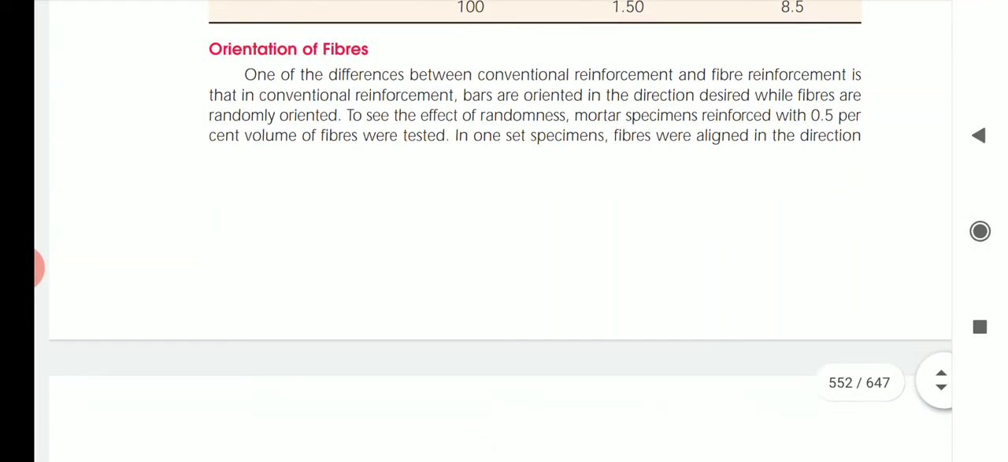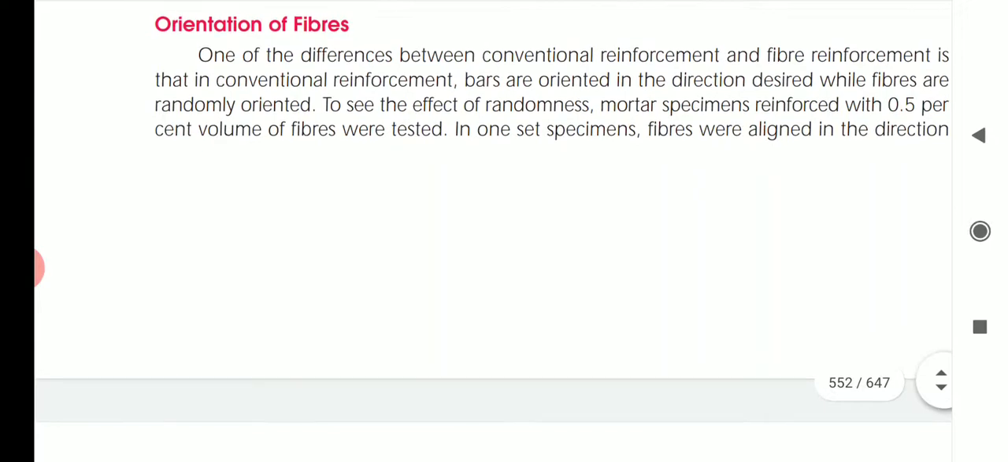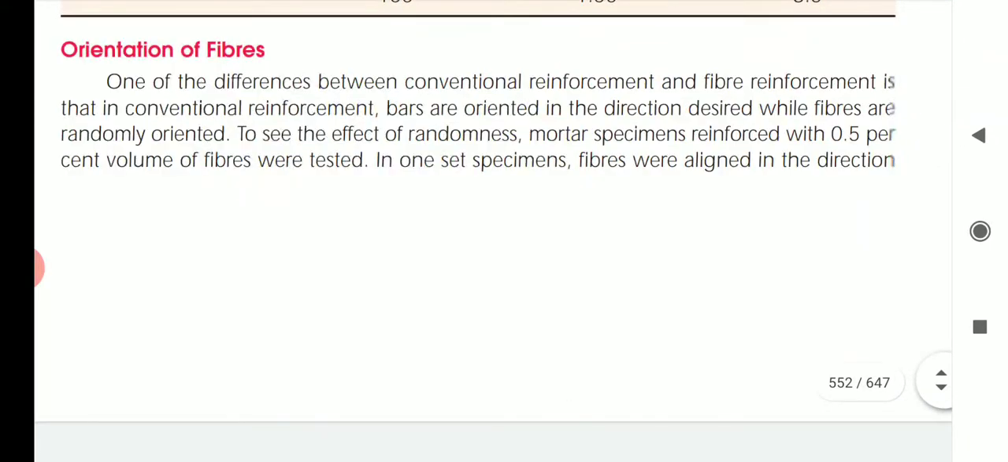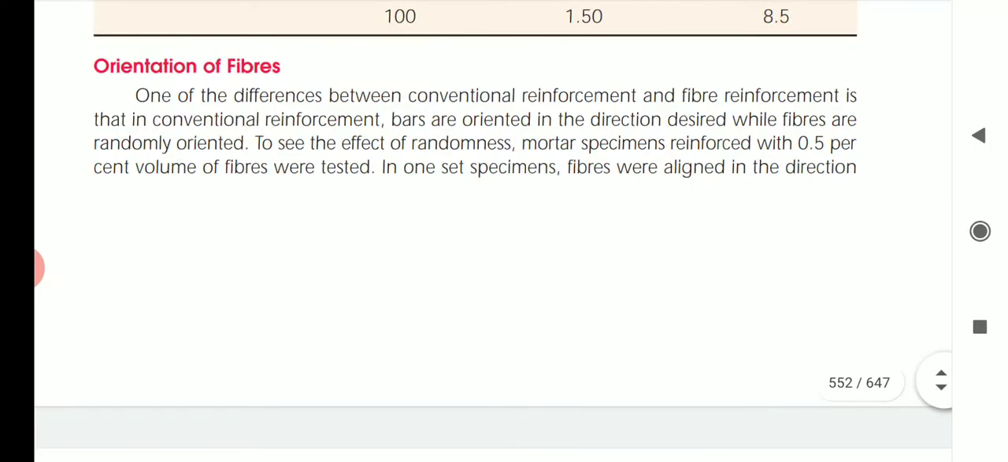And next is orientation of fibers. One of the differences between conventional reinforcement and fiber reinforcement is that conventional reinforcement bars are oriented in the direction desired, while fibers are randomly oriented. Okay, so you can see in reinforcement in RCC, the bars are horizontally placed, but here they are randomly oriented.